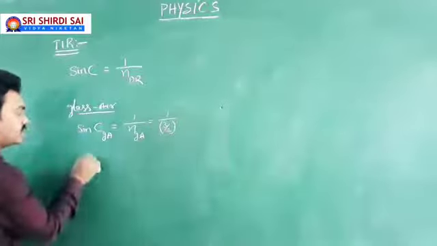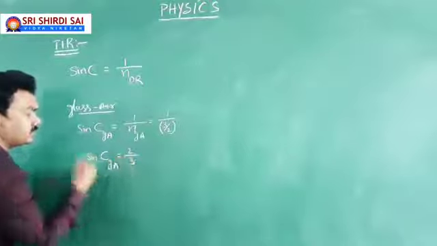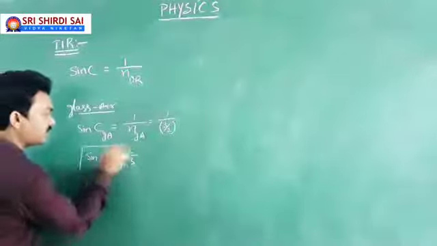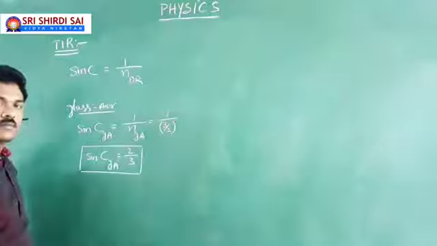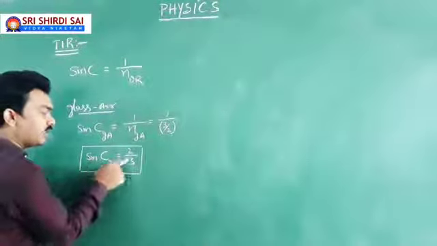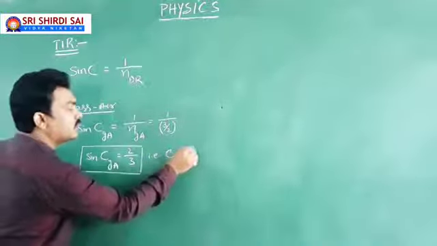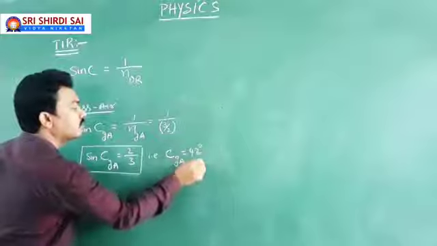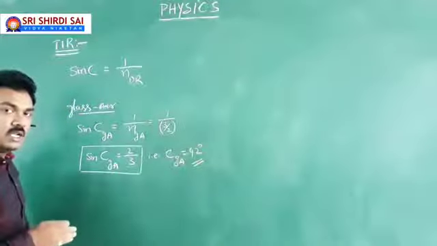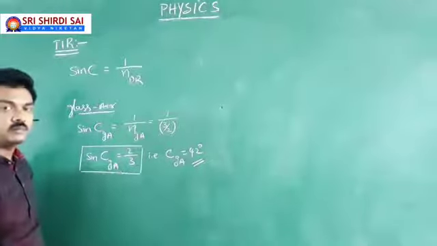So sin C equals 2 by 3. This is what you need to understand. Of course, when sin C equals 2 by 3, as per trigonometric values, C equals 42 degrees. It means the critical angle of incidence in glass with respect to air is 42 degrees.